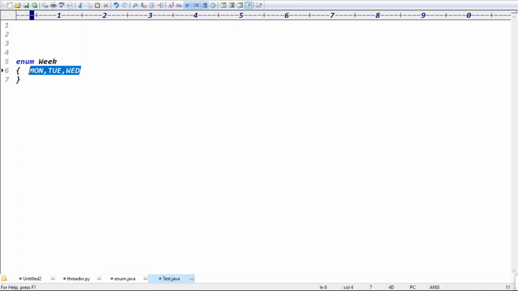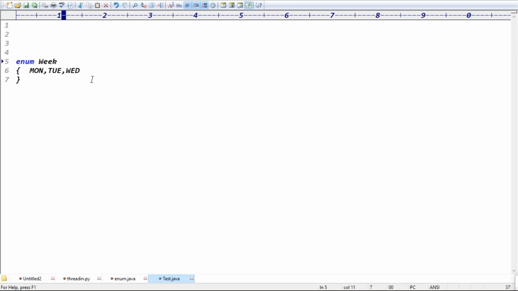So inside the enum, if you declare only constants, is ending with a semicolon mandatory or optional? Definitely it is optional, right? Exactly, guys. This is one thing.